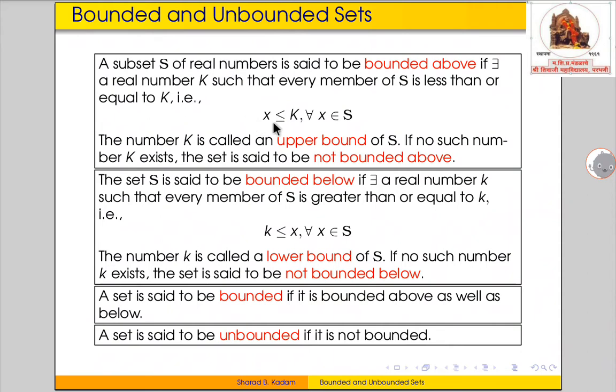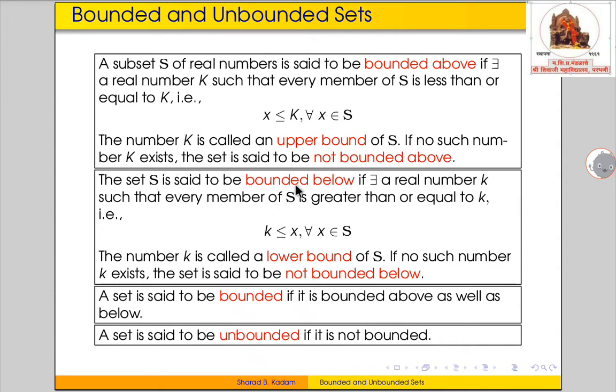That is, x is less than or equal to K for every element x in the set S. So the real number K is called an upper bound of S, and if no such number K exists, then the set is said to be not bounded above or unbounded above.